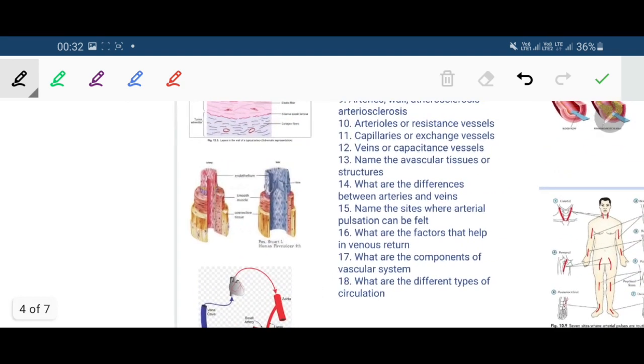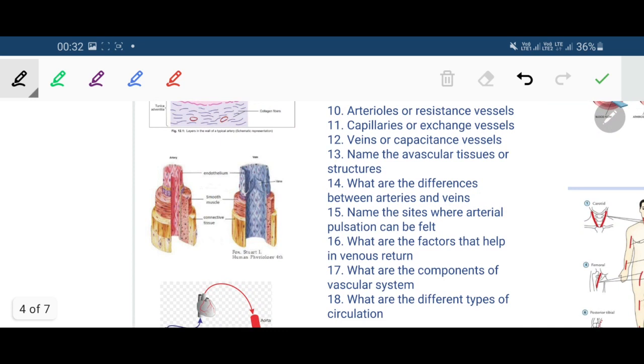So differences between the arteries and veins have been discussed in detail. Okay, now what are the components of the vascular system? I have told you the different types of vessel: conducting, distributing, resistance, exchange and capacitance. And now the question is, what are the factors that help in venous return?